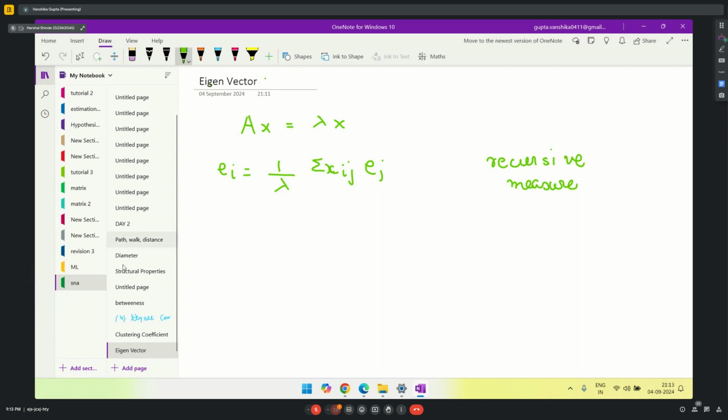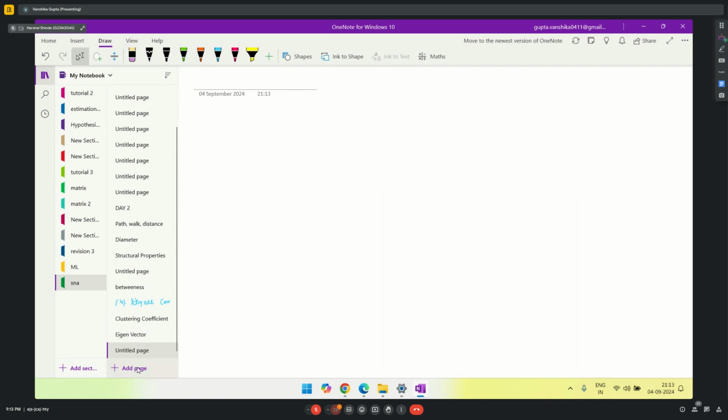Now, moving on, whatever centrality we have discussed till now were all node level centrality. Next, we'll be discussing edge centrality measures. In edge centrality measures, we'll be discussing two types of centrality basically.